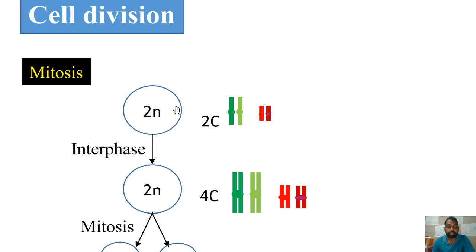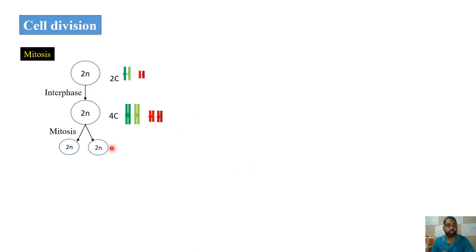The same way, if it is 46 here, here also it will be 46. So there is no change in chromosome number due to interphase. But the DNA content, due to replication, is doubled. If the DNA content is 2C here, I can take it as 4C in this case. Later, in mitosis, the division, that is karyokinesis and cytokinesis, will occur, resulting in two diploid cells. That's how mitosis will be.